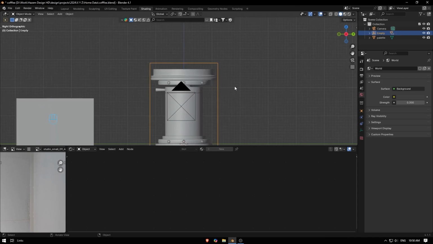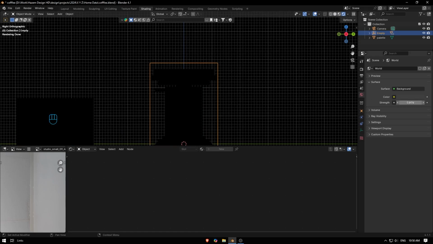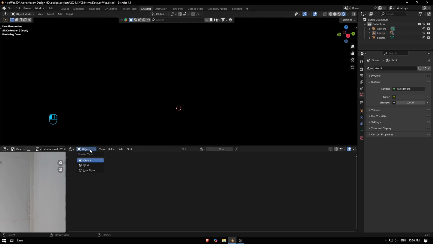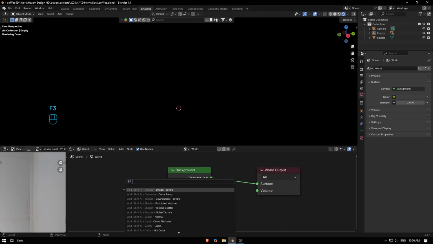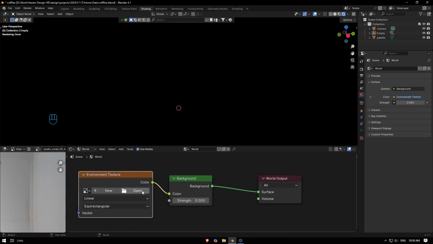And now it looks too close to done, so then we need an HDRI to fix the lighting. For better lighting, we're gonna turn off every light in the scene, and let's start. For now, I'm gonna switch from object to off world, and here I'm gonna hit F3 and search for environment texture, like this one. It's okay, and color to the color.